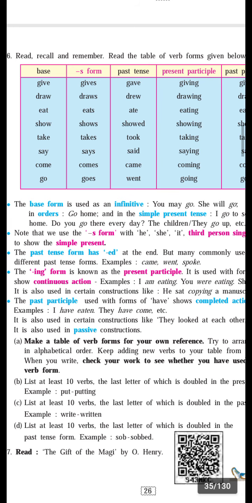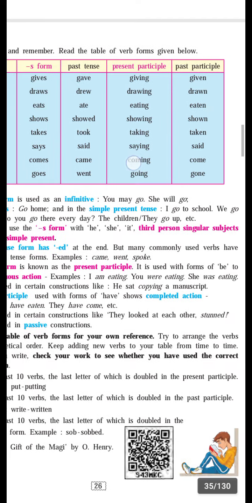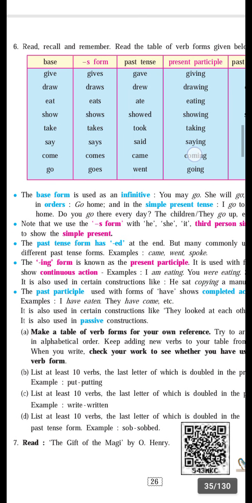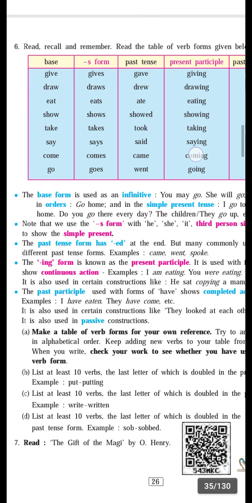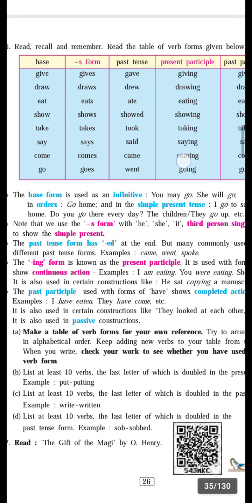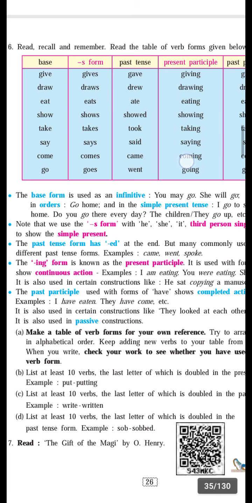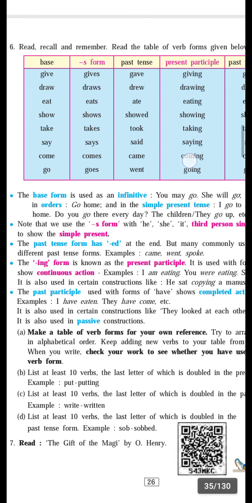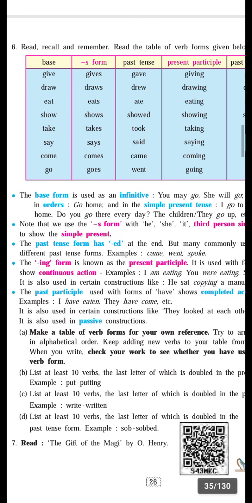Next, see, the past tense form has ed at the end, but many commonly used verbs have a different past tense, for example came, went, spoke. Everyone knows regular and irregular verbs. If it is a regular verb, it ends with ed. If it is an irregular verb, it does not end with ed.